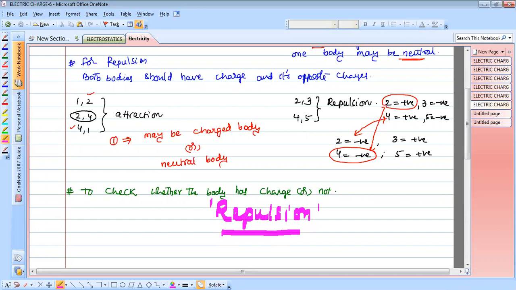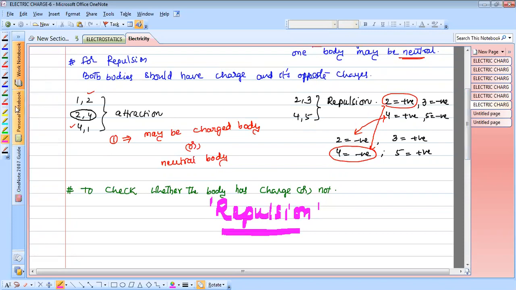Why? Because attraction is possible with a charged body and also a neutral body. So we conclude that repulsion is the sure test for whether the body is charged or not. In the next class, we will move to a very, very important concept, Coulomb's inverse square law, nothing but the electrostatic force between two charges.